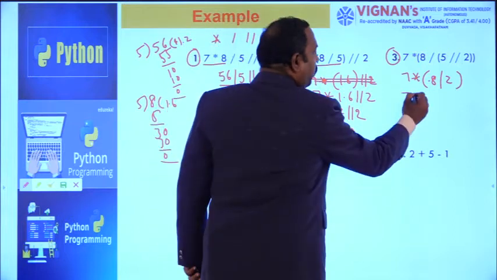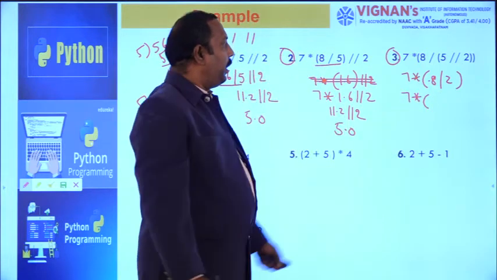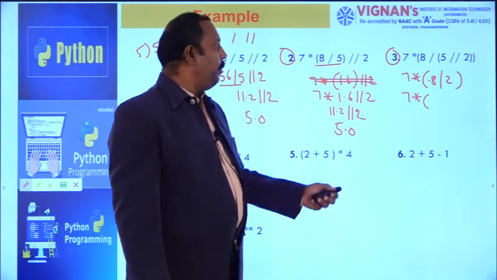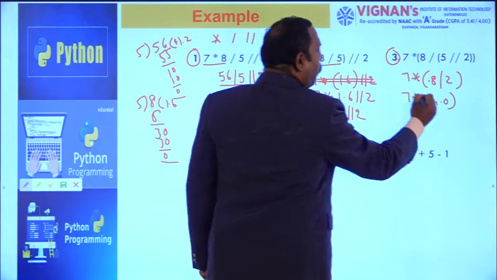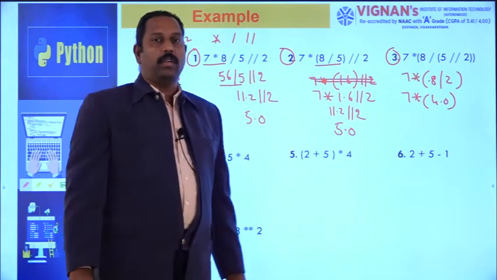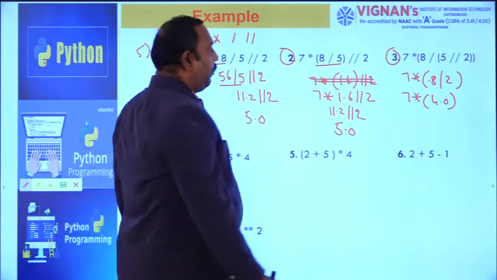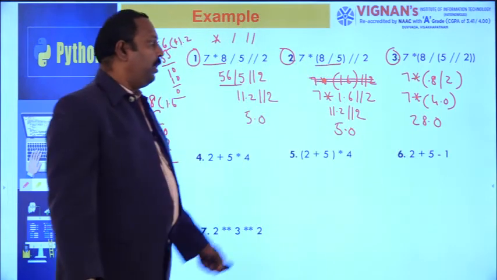So 7 into 8 divided by 2. They have the same priority, but here the bracket has high priority, so 8 divided by 2 we evaluate first, giving 4.0, because the division operation always gives the output as a floating point value. So 28.0 will be the output.